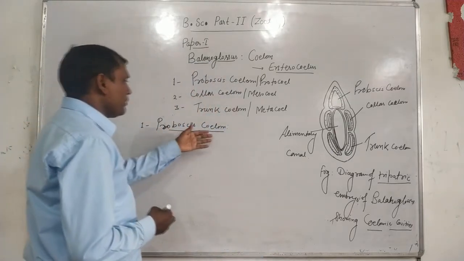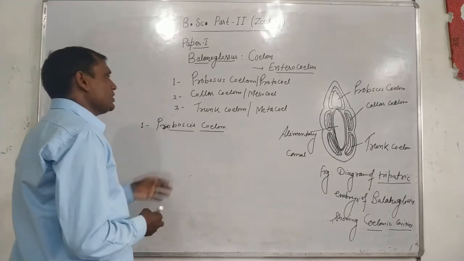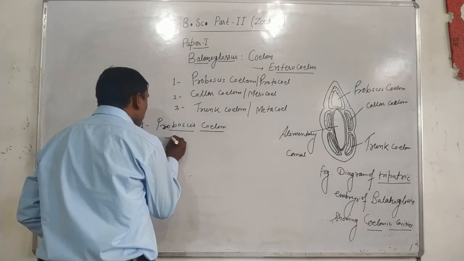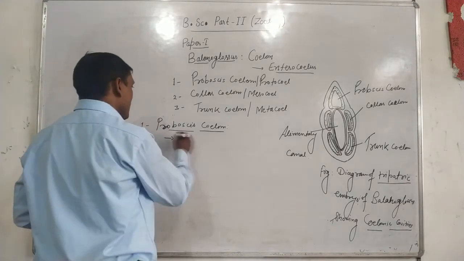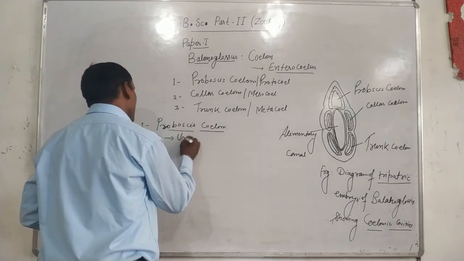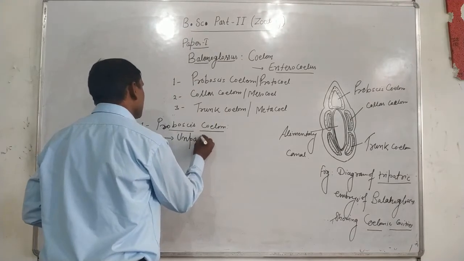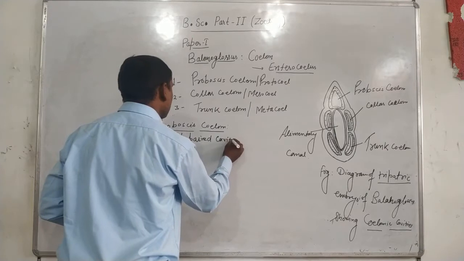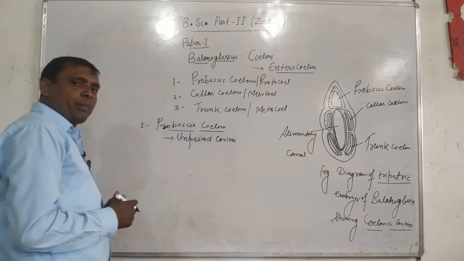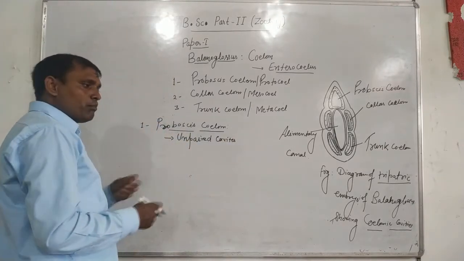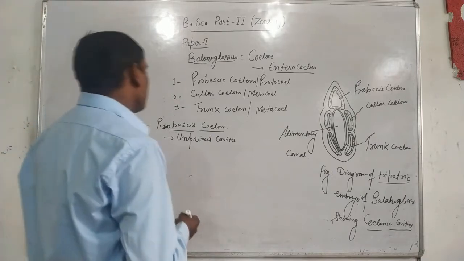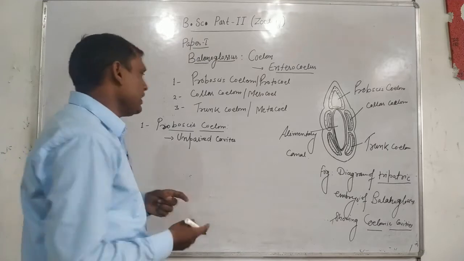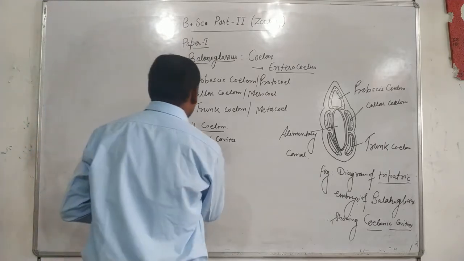The first important feature of the proboscis coelom of Balanoglossus is that it is an unpaired cavity, which opens to the outside by a special pore located in the proboscis region, called the proboscis pore.